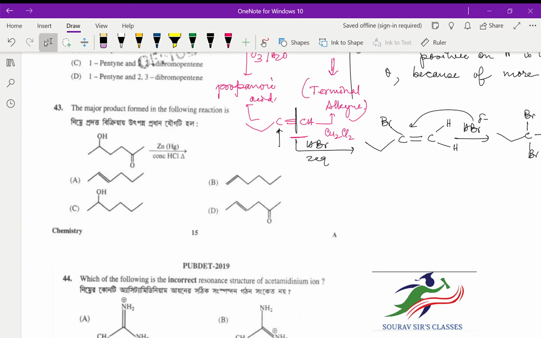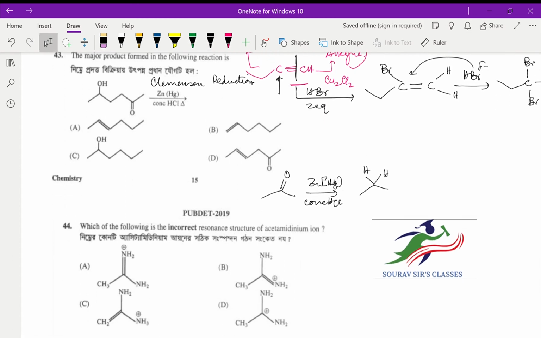So this is basically Clemmensen reduction reaction, and the theory is if there is suppose a carbonyl group and you use this reagent, concentrated HCl, then obviously there is no doubt that it will form CH2. Okay, it gets reduced to CH2.